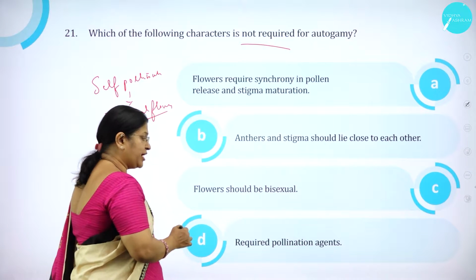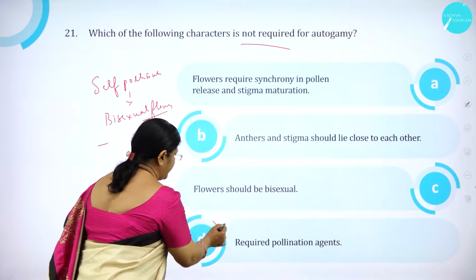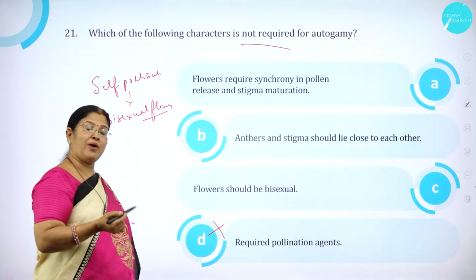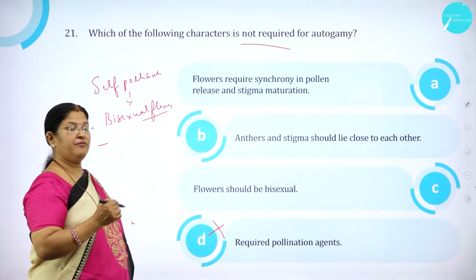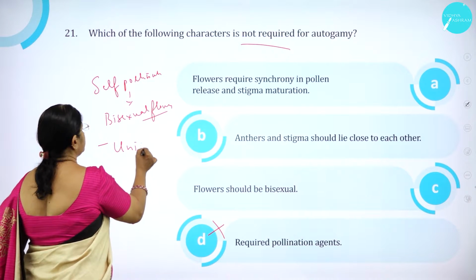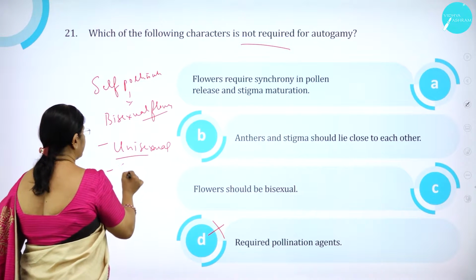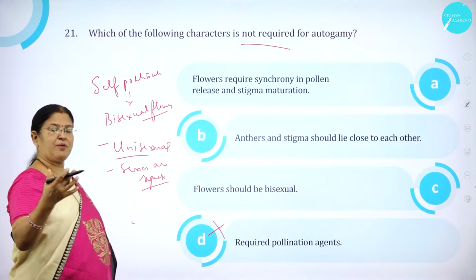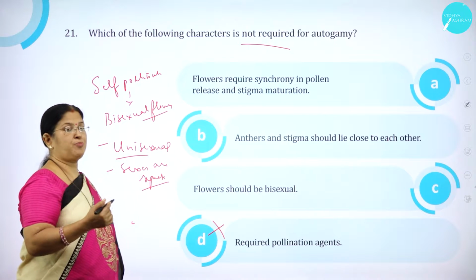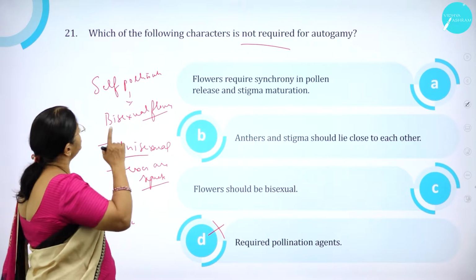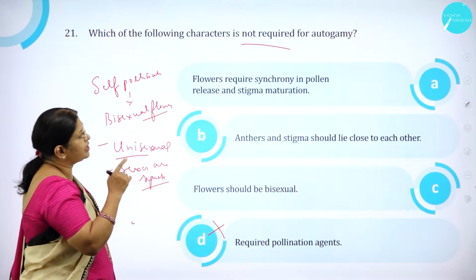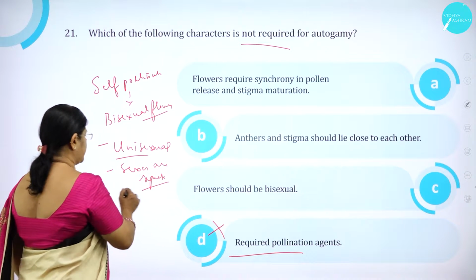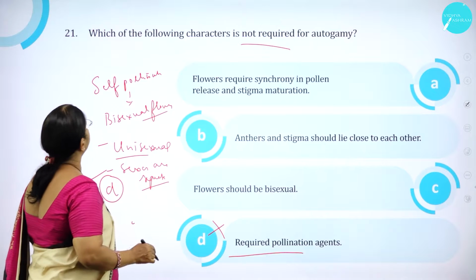Option D, required pollination agents, not necessary, because pollinating agents are very much required when the flowers are unisexual, when sexes are separate, and for the gametes to come closer together, pollination is very much required. So, which of the following character is not required for autogamy? Option D, required pollination agents. So, option D is correct.